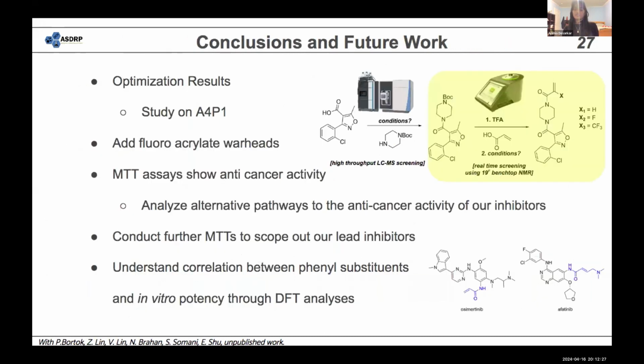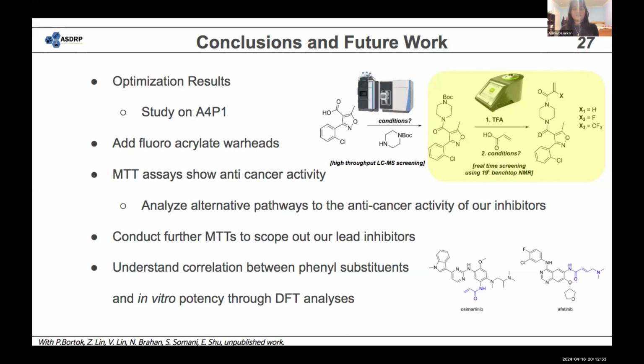And then in conclusion, the optimization results were shown to be successful for all the A2 analogs. However, we want to consider doing one with the A4P1 analog because that particular carboxylic acid with the fluorine and the chlorine did not show as good yields with those optimized results. So we were hoping to see if different conditions would maybe have different higher yields.